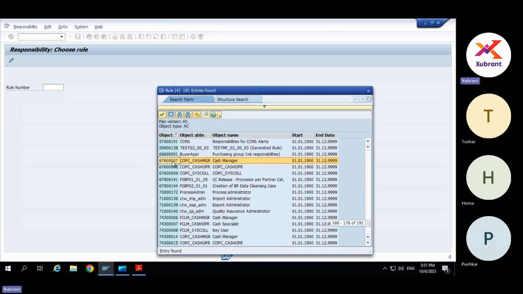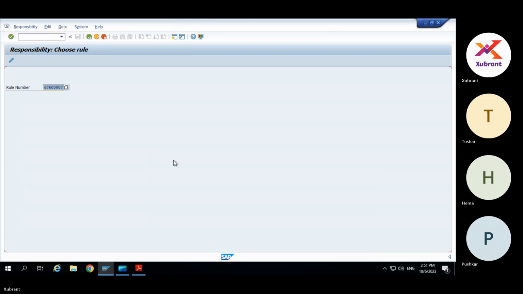Cash manager and cash specialist, I think. So you can define a two-level workflow, cash specialist and cash approver manager. So whenever you make changes to a critical field in bank accounts, it will trigger a workflow. Or you create new bank accounts by upload, or you change by upload or LSMW or whichever method.